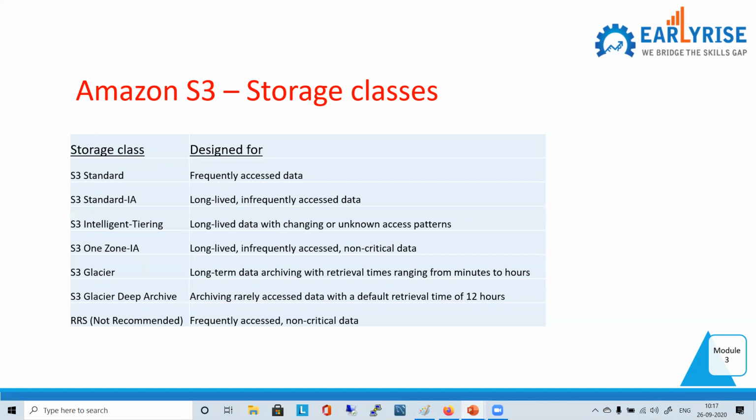AWS, yes, by default. These storage classes are provided by AWS only, Amazon S3. And other, if we go for EBS or EFS, that will be extra. Different type, different things. Correct. So that is more cost effective in terms of these Amazon S3 storage classes, right?